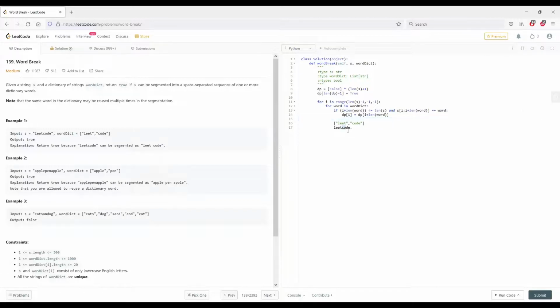So again, if we were at C, and this is index 4, plus length word, it was 8, so 4, 5, 6, 7, 8. And in our DP array, this very last one is true, so this is going to be set to true. And then we want to check if dp of i equals true, then just stop looking and continue on with this main loop here.